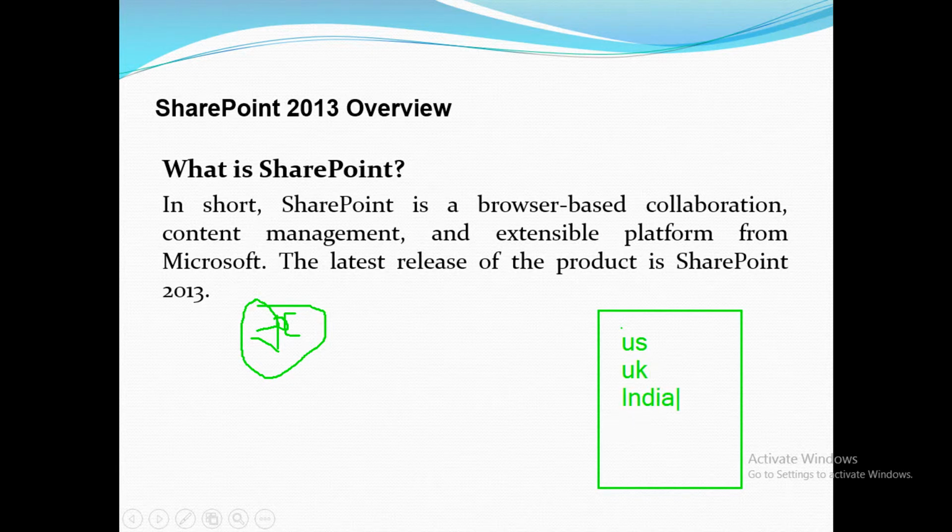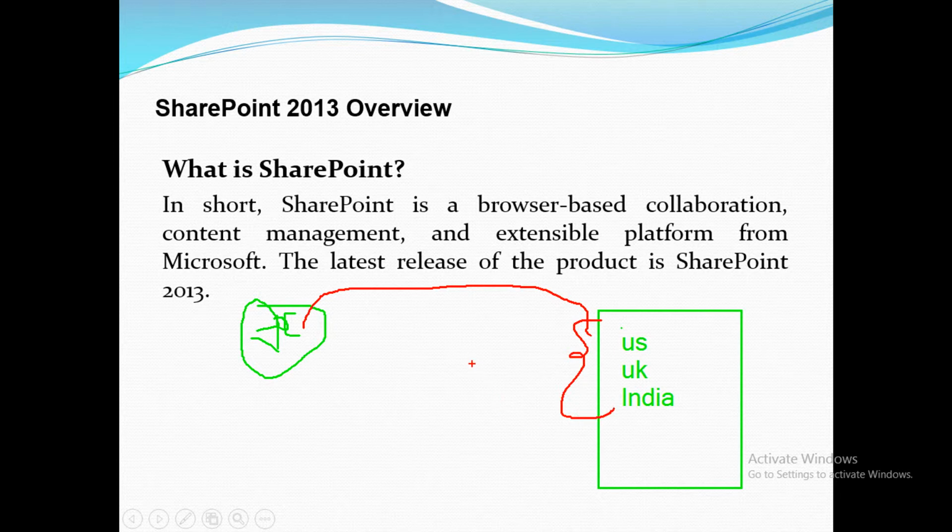In three places my team people are sitting, but I want to share my document with the people of these three countries.